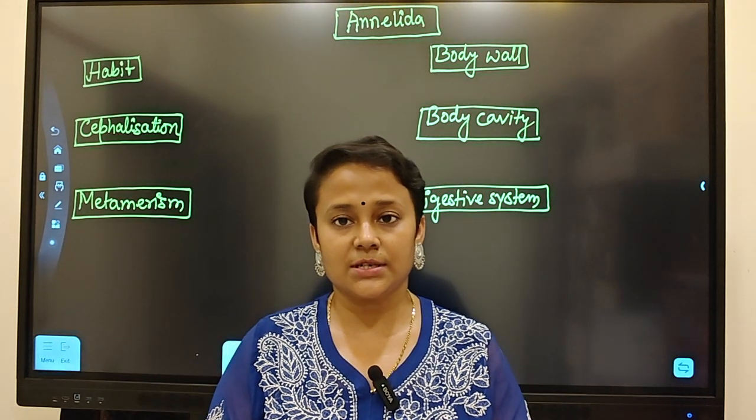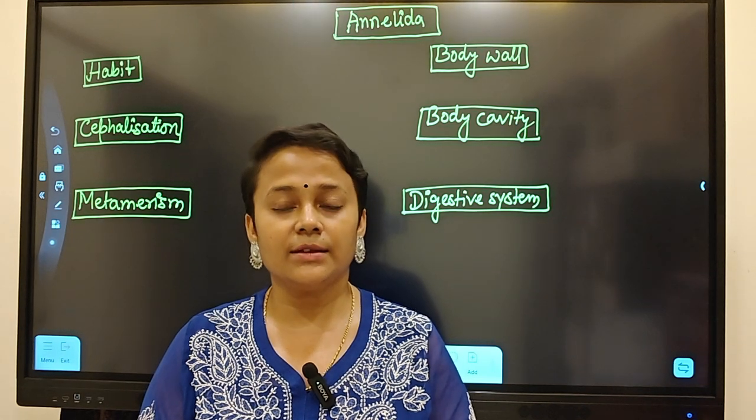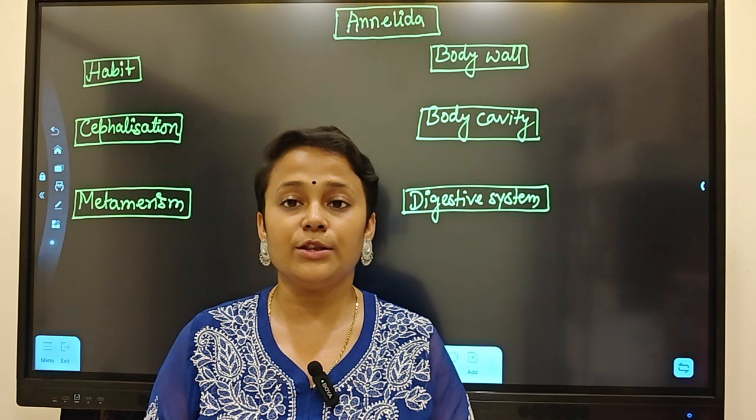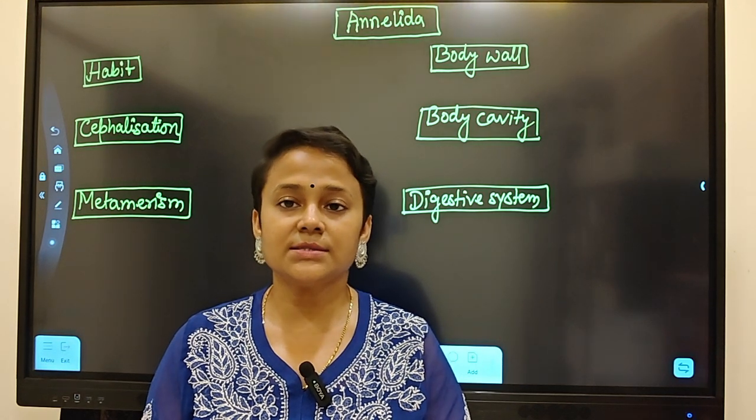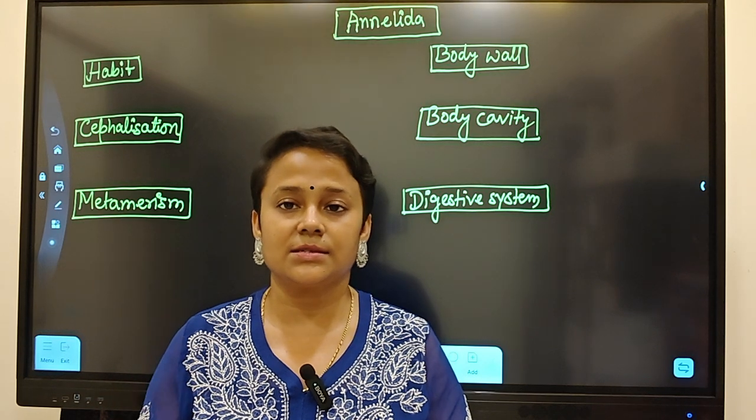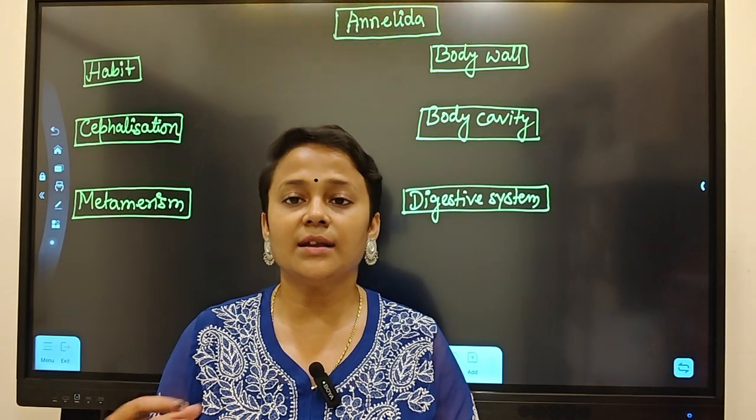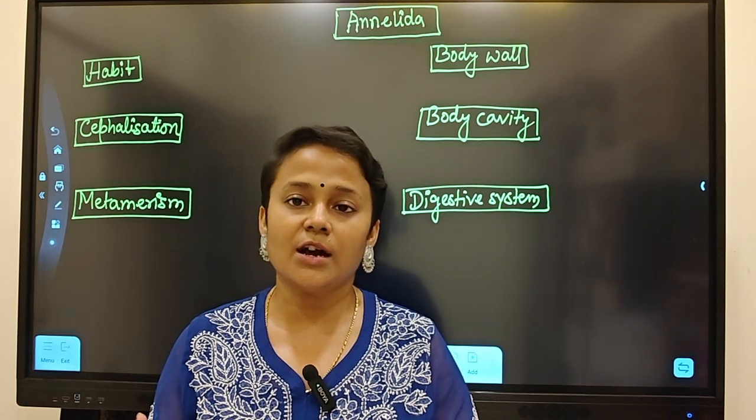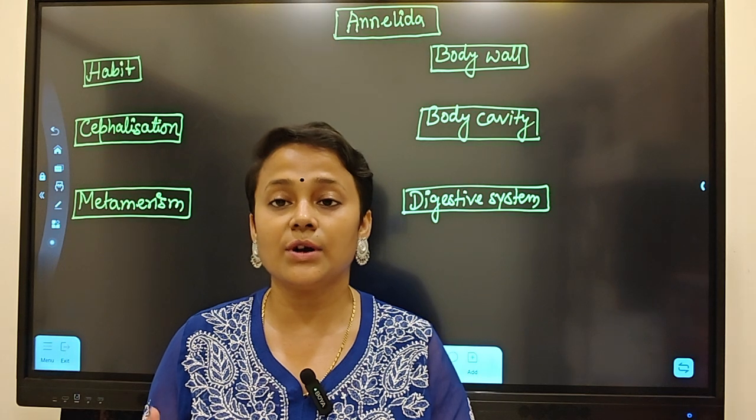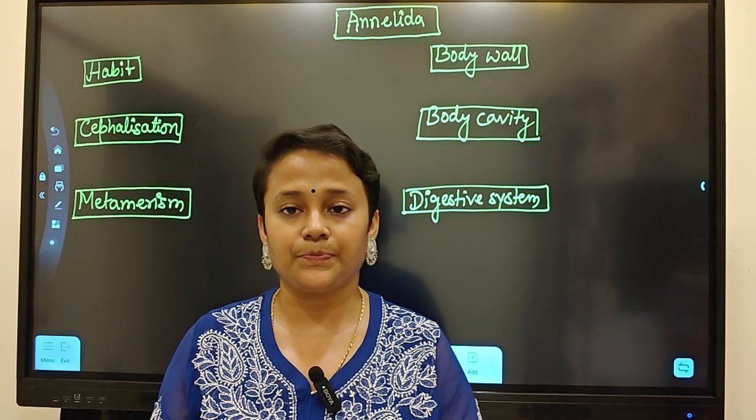Today's topic of discussion is Phylum Annelida. Why is it called Phylum Annelida? Because the body is made up of small annuli. What does annulus mean? Annulus means ring-like structure. So the body will have serial repetition of ring-like structures. That's why they are called Annelida. If we recall the structure of an earthworm, you can see the ring-like structure.